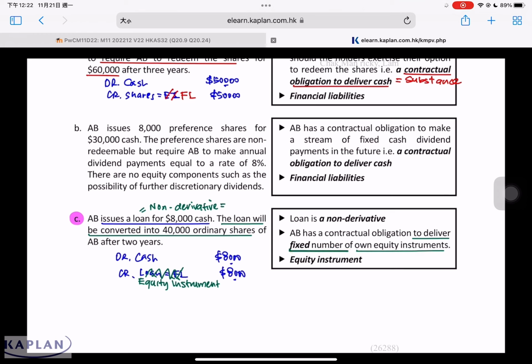In substance, this is a prepayment of shares of the company. The company receives $8,000 now, but is going to issue the 40,000 shares after 2 years. It's a prepayment of shares. Although the company has an obligation, this obligation is not to pay cash. This obligation is to issue a fixed number of shares. This is considered an equity instrument, not a financial liability. If the obligation is to issue a variable number of shares, that is a financial liability.